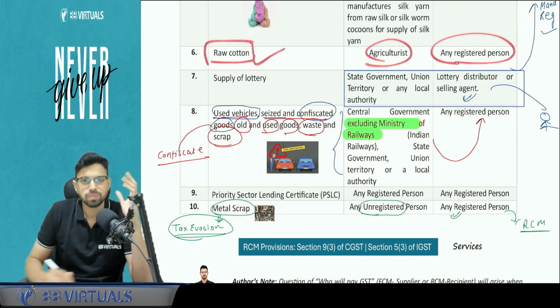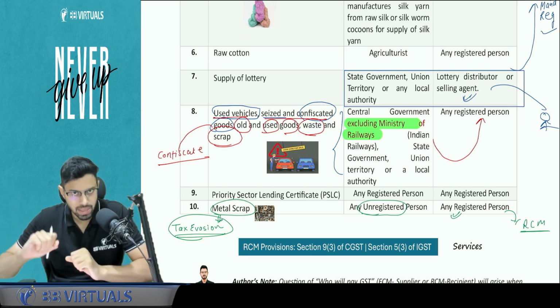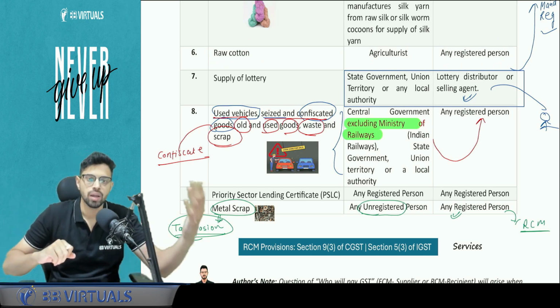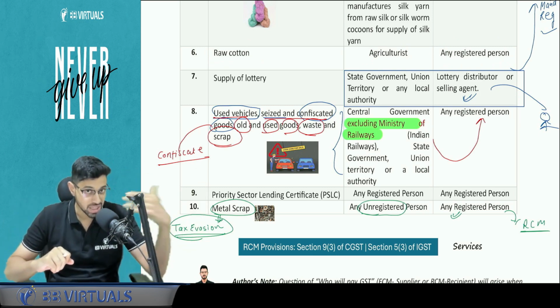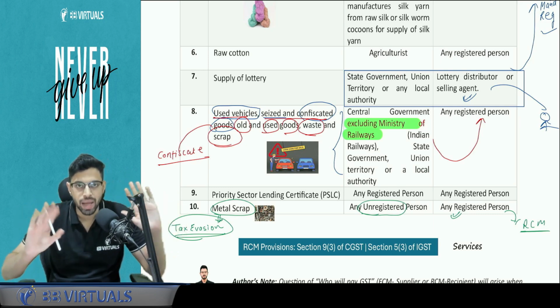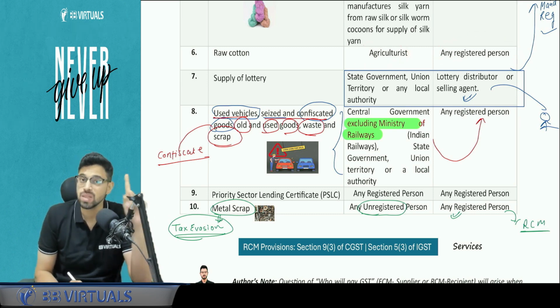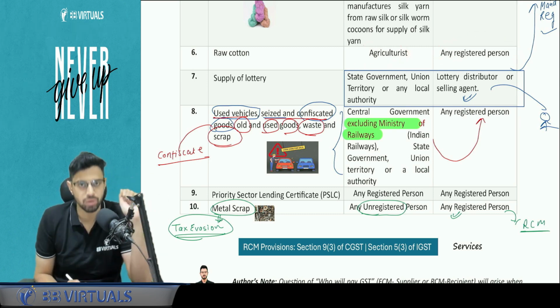Now always pay attention. A question may try to confuse you: I bought raw cotton from an agriculturist, let's say, and now I sold it to a trader. So if the question is talking about the second transaction of sale, and they are just mentioning raw cotton, RCM won't apply. RCM will apply on the first transaction when I, as a registered person, bought from the agriculturist. So always pay attention to which transaction is being talked about in the question.